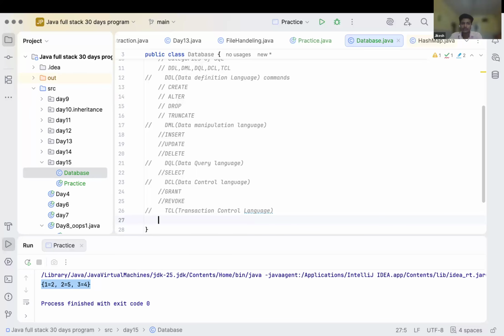When we are trying to perform some operation, it is like in Git, where first we commit, then push the data. Similarly here we have commit, rollback, and savepoint. What is commit? We are committing our data as confirmed. When we have done some transaction and we are sure that it is successful, then we commit this data.